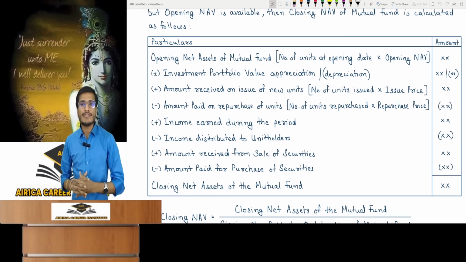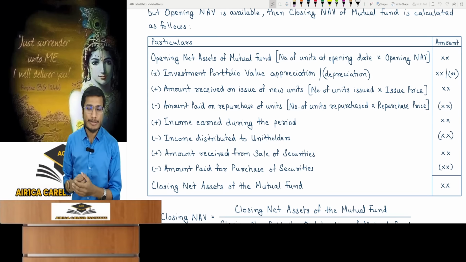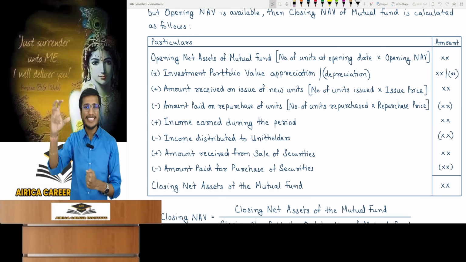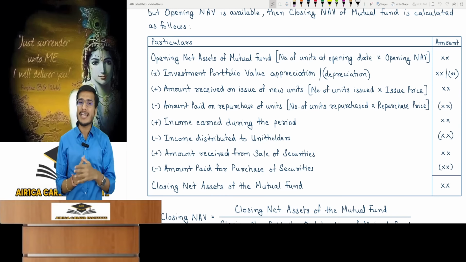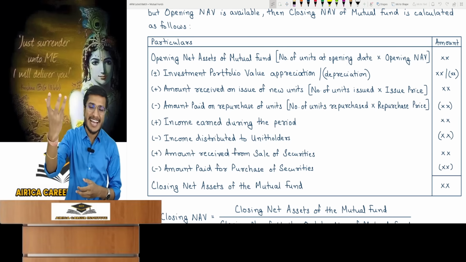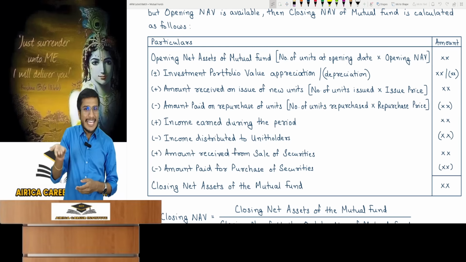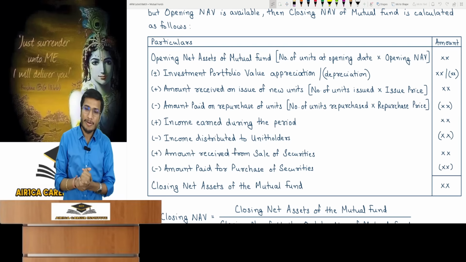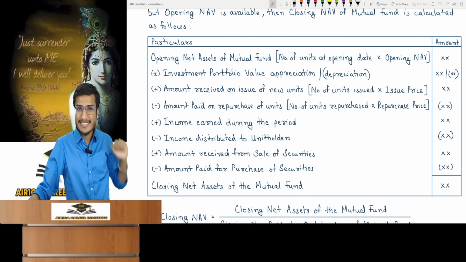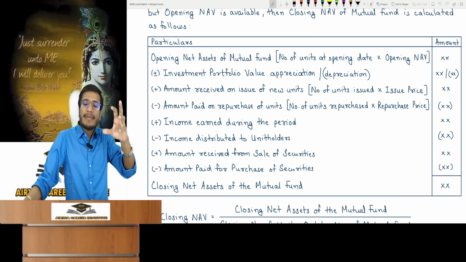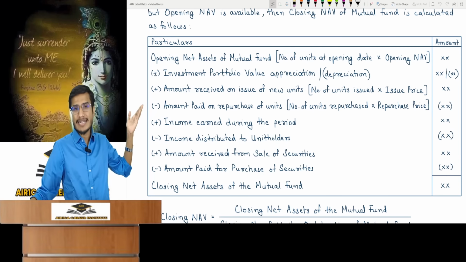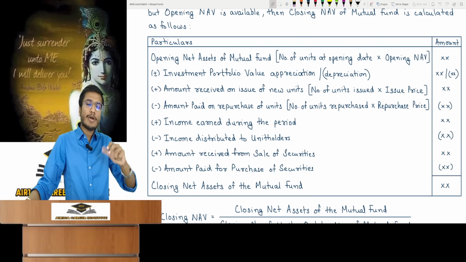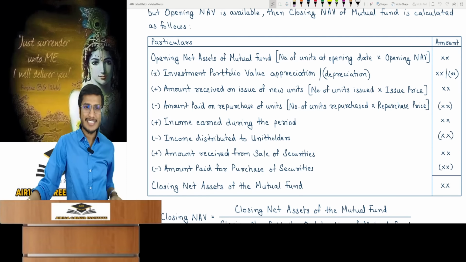Besides this, a mutual fund's assets also clearly include the cash balance, and we need to determine its specific changes during the period. So during the period of this 1 month, if I have issued any new units, then with the money, the cash balance and the net assets would have increased. Number of units issued into issue price. If during the period of this 1 month, I have repurchased any units, meaning money would have gone out, so the cash balance would have decreased. Number of units repurchased into repurchase price.